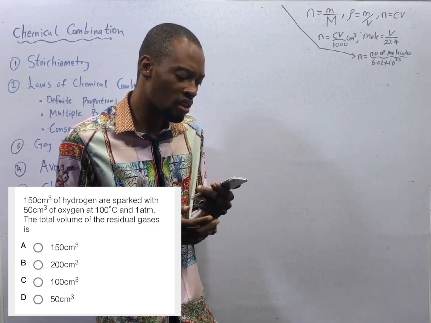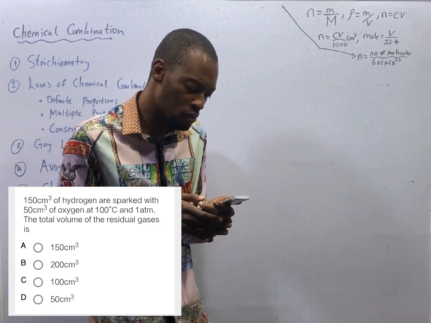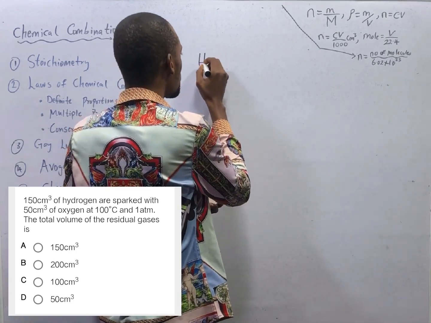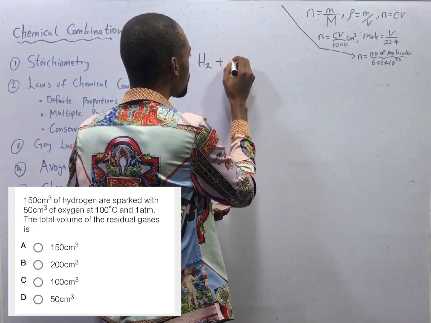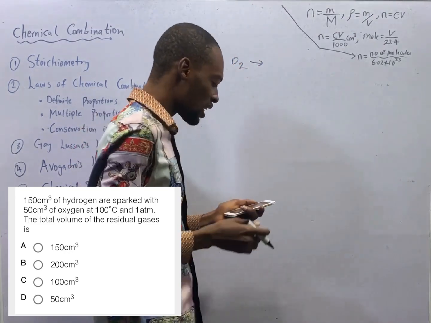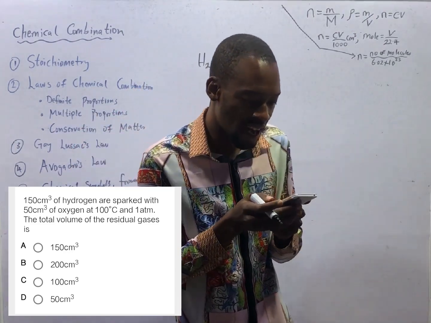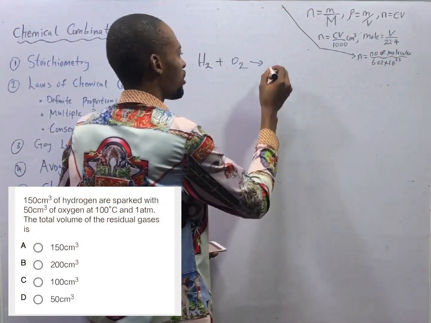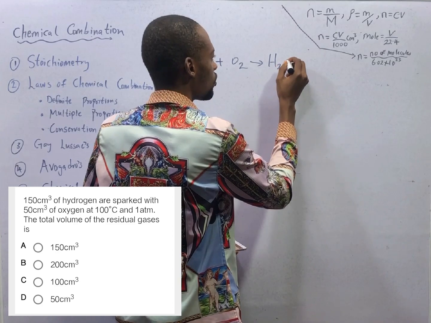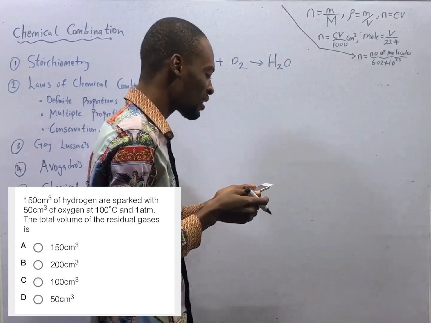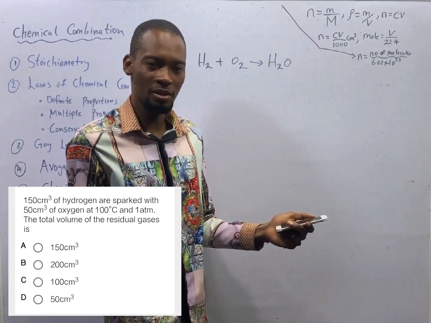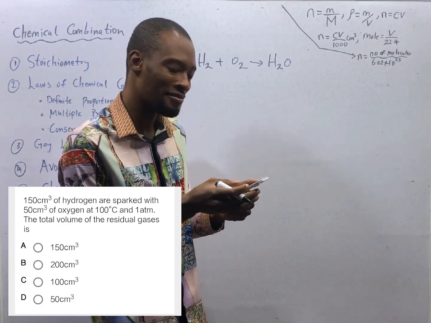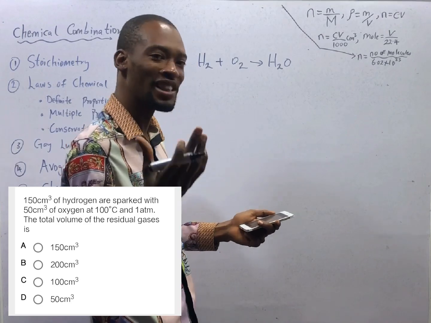Combination. Volume of oxygen 150 cm cube. Volume of hydrogen 150 cm cube. Hydrogen and oxygen, H2 plus O2. And we know that if hydrogen and oxygen are sparked, we are definitely getting water, H2O. And the temperature actually shows that at 100 degrees Celsius, water should be gas. So we are dealing with gases. Water gas, not water liquid or water solid.